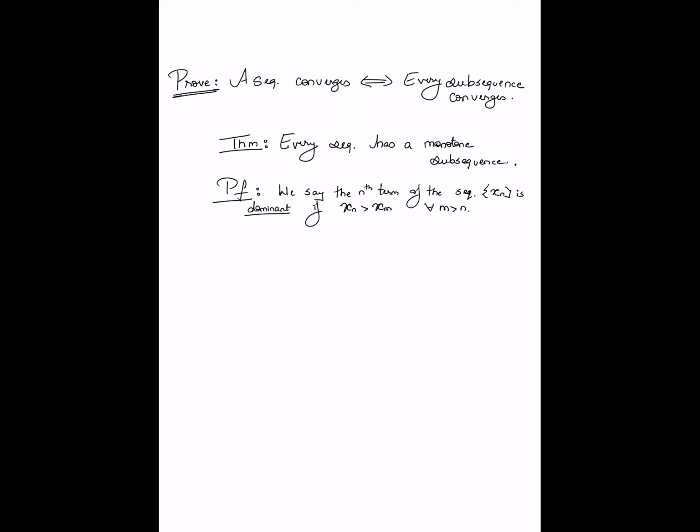We are going to call the nth term dominant if it exceeds every subsequent term of the sequence. In that case, the proof is now going to boil down to two cases. Case one is there are infinitely many dominant terms.